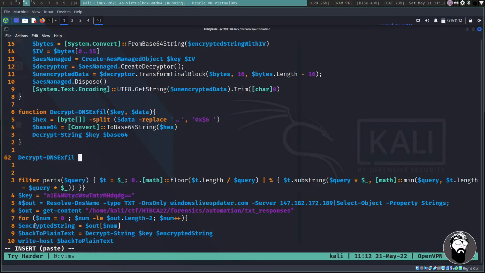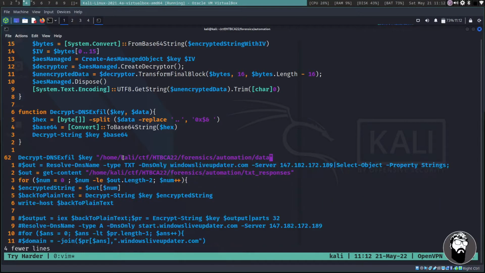Function on with our key argument, and we need a data argument, which we know is going to be a file, and we save that in a file called data. So that's going to be in home Kali CTF HTB CA22 forensics automation and data, and we need to wrap that in parentheses.